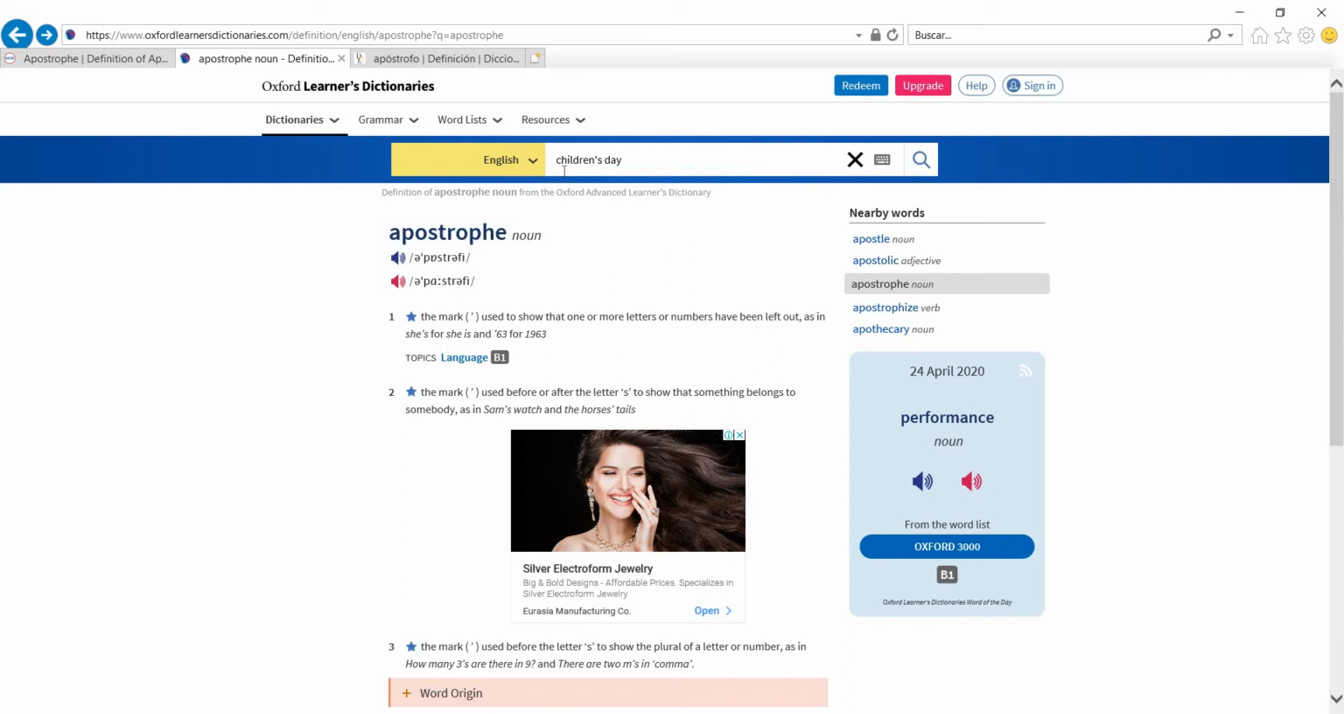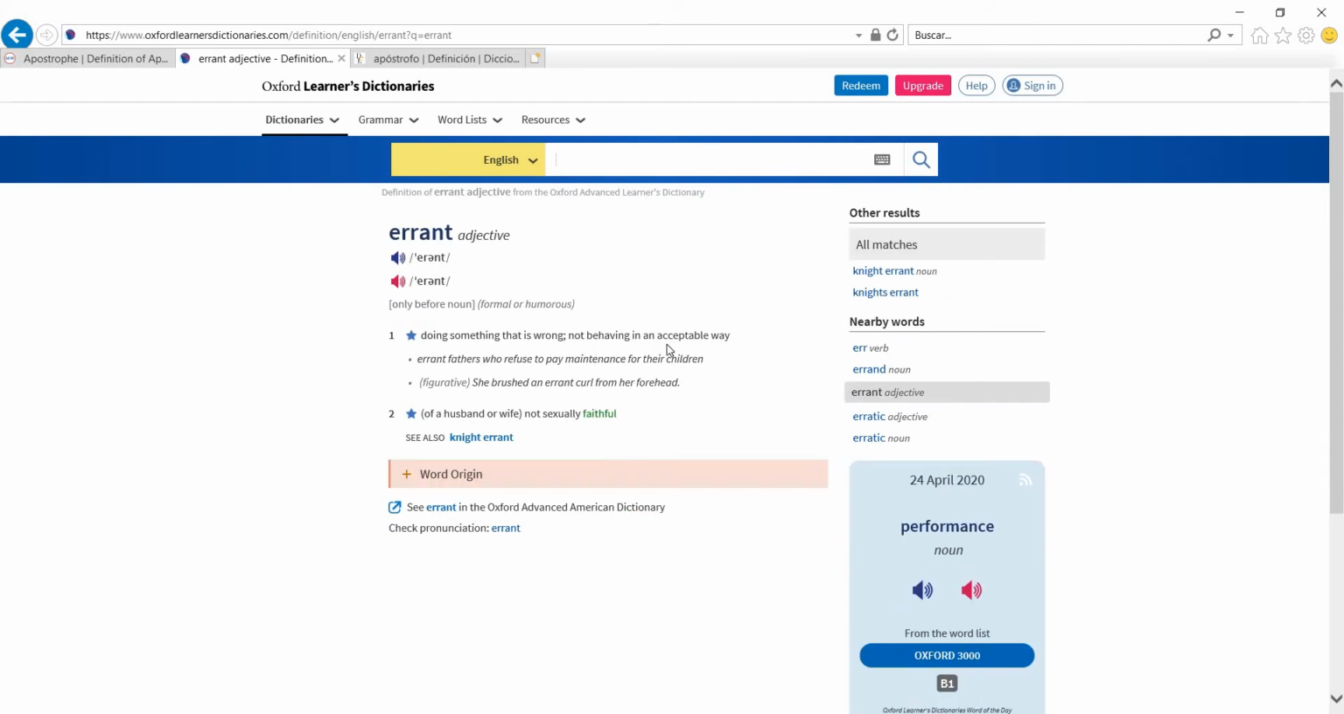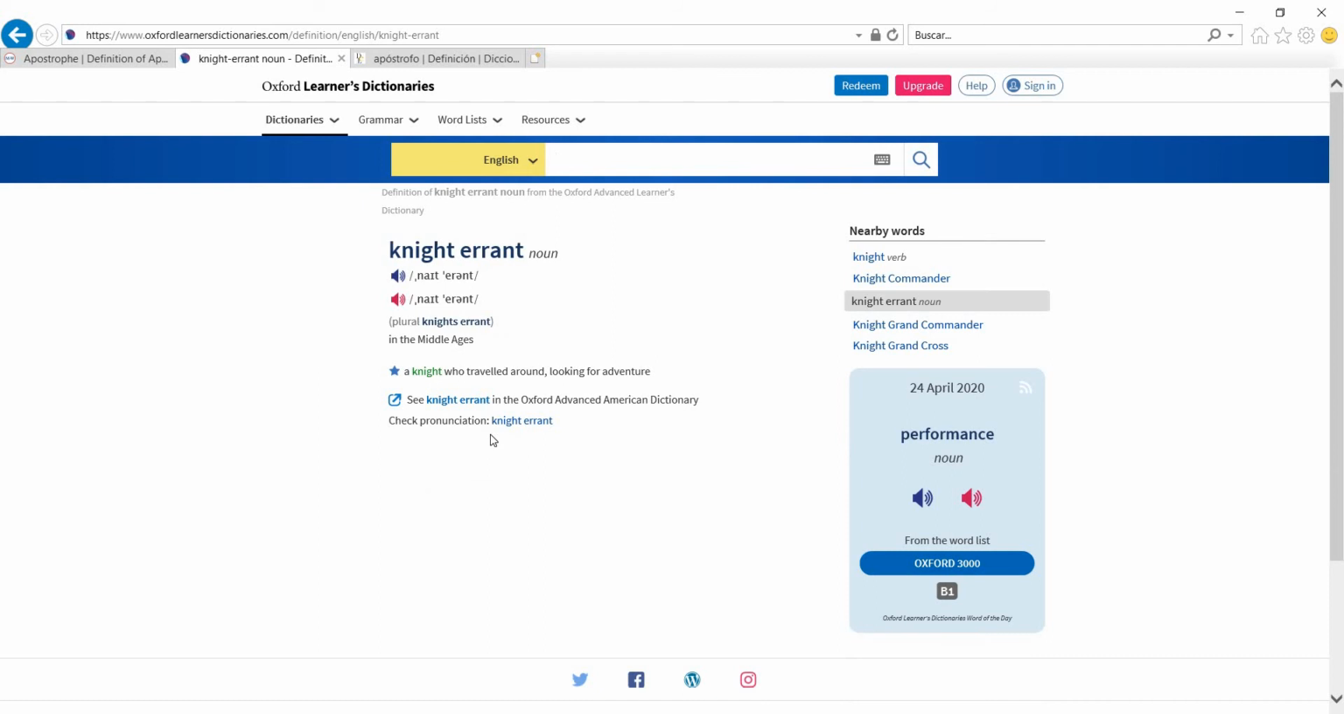The next point Fowler wants to discuss is the errant apostrophe, and I would like us to have a look at the word errant, just in case it is a false friend. It means doing something that is wrong, not behaving in an acceptable manner. So errant fathers, very careful, right? It also can mean not sexually faithful, and in knight errant, possibly, right? Let's check, just in case. I never checked. It has to do with someone who traveled around. Nothing wrong about the knight. All right.